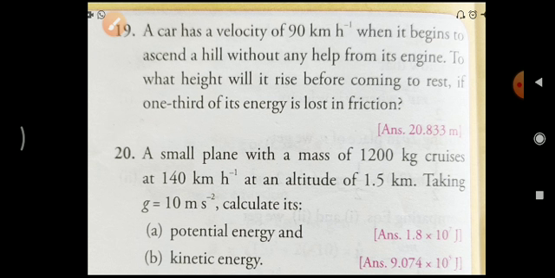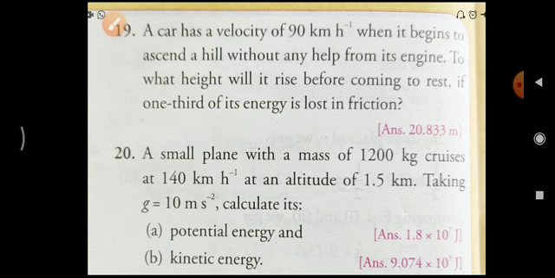And you know that one, potential energy is equal to mgh. So mgh is equal to 2/3 into 1/2 into mv square. Then we have to put all the values, simple one only. Just simply we have to put the values of v and g, and after solving that one we will get 21.2585, but in your book it is given 20.833 meter.